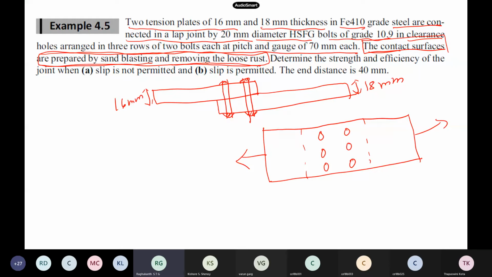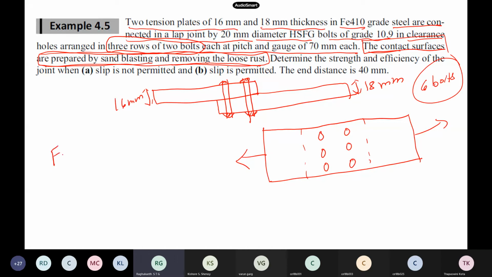Now you have to calculate the friction capacity of these bolts. How many bolts are there in total? 3 rows of 2 bolts means 3 twos are 6. That is how they have been arranged: 2 columns, 3 rows, and each row consists of 2 bolts. This is the top view, and you can also see it in the side view. So a total of 6 bolts are there. Now we have to calculate the frictional capacity. It's straightforward.